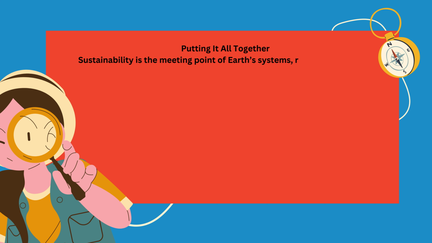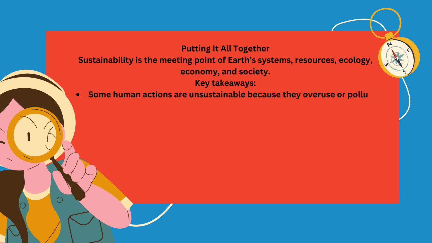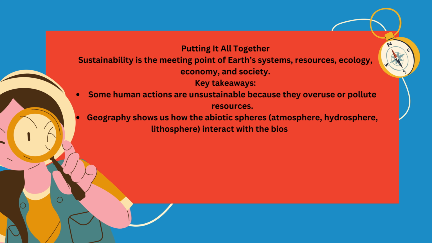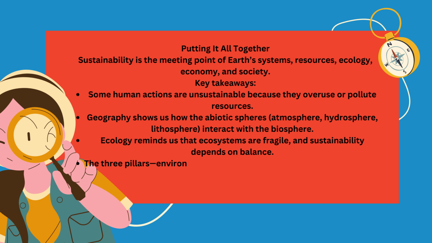Sustainability is the meeting point of Earth's systems, resources, ecology, economy, and society. Key takeaways. Some human actions are unsustainable because they overuse or pollute resources. Geography shows us how the abiotic spheres, atmosphere, hydrosphere, and lithosphere, interact with the biosphere. Ecology reminds us that ecosystems are fragile, and sustainability depends on balance. The three pillars, environment, economy, and society, must all be considered together.